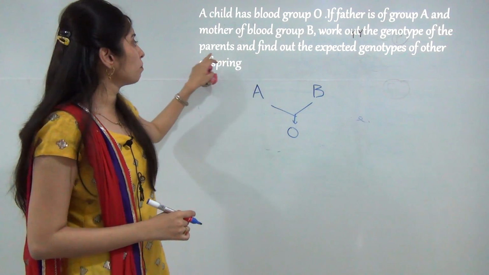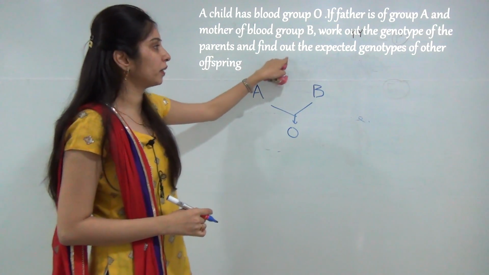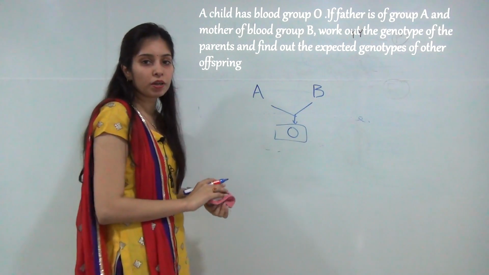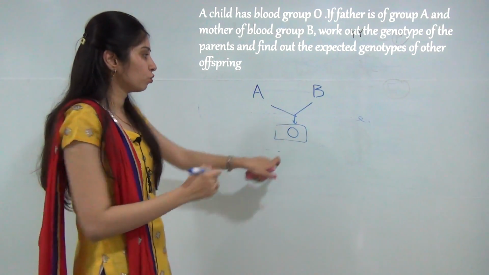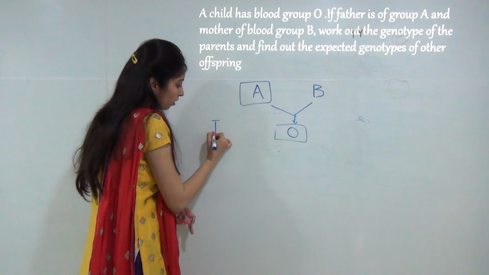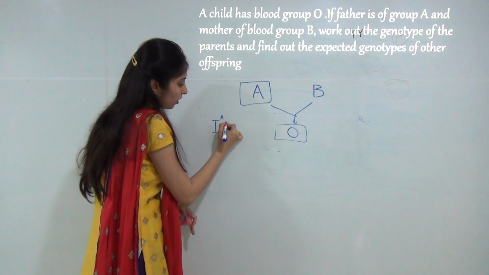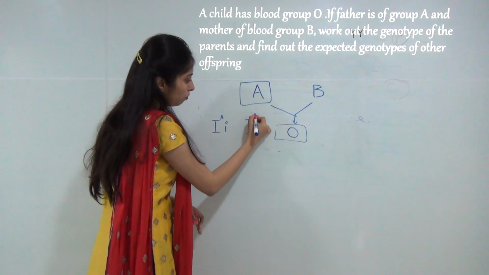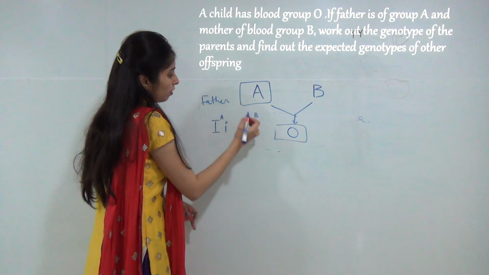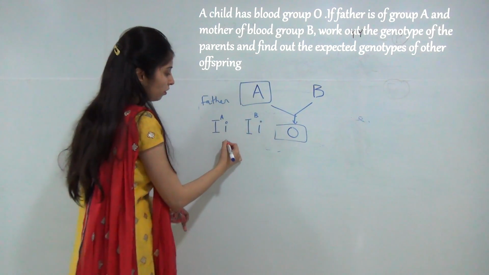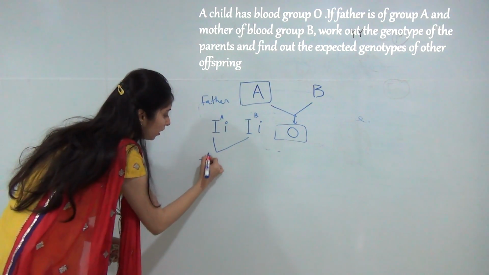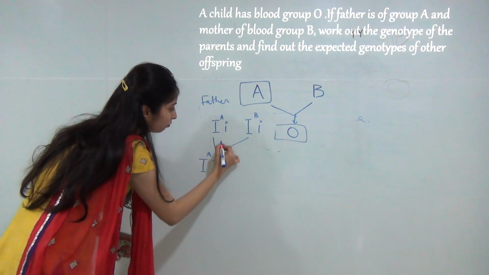Work out the genotype of the parents and find out the expected genotype of other offspring. If other offspring are also present and there is a blood group O child, the parents will be in heterozygous condition. This will be the father's genotype and this will be the mother's genotype, and there is the formation of four types of children, for example IA, IB,